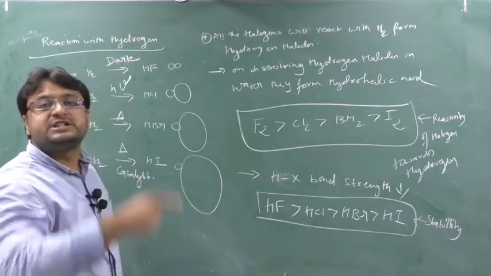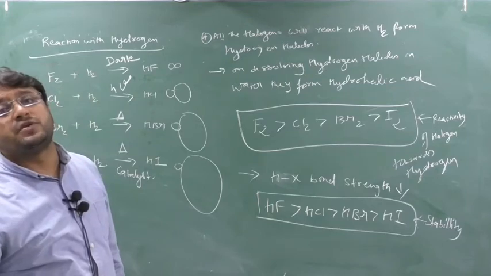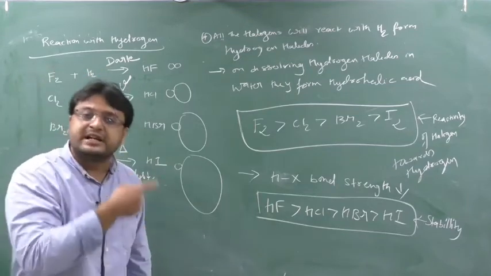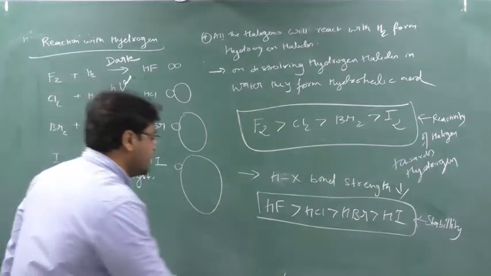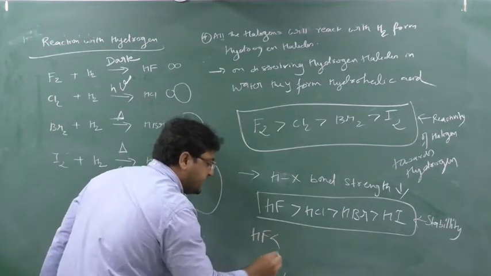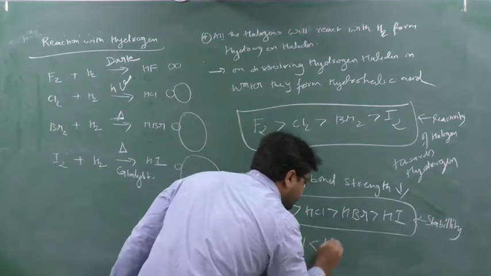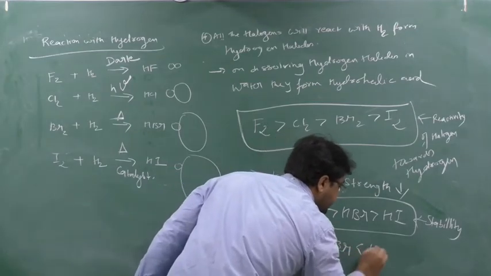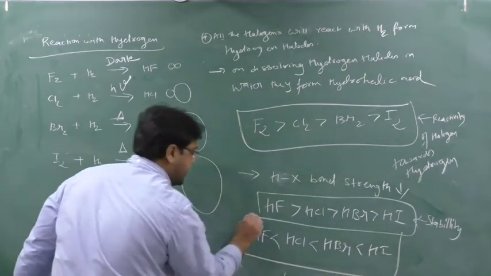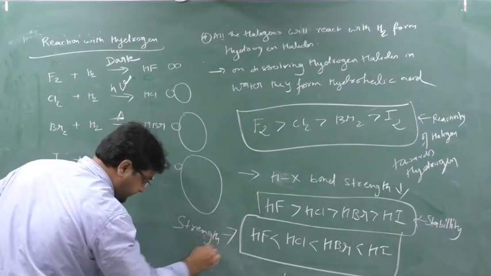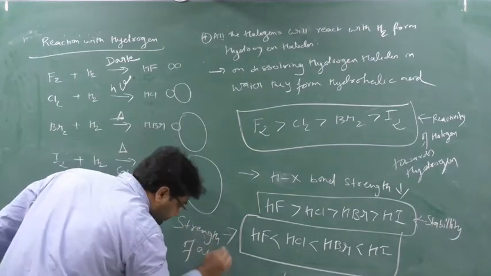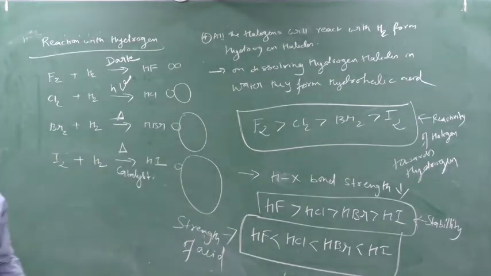So does acid strength increase or decrease down the group? Acidic strength increases down the group because the bond becomes weak and removal of H+ becomes easy. So HF is the weakest acid, then HCl, then HBr, then HI. This is the series of strength of an acid. So this is the acidic strength, yes or no?